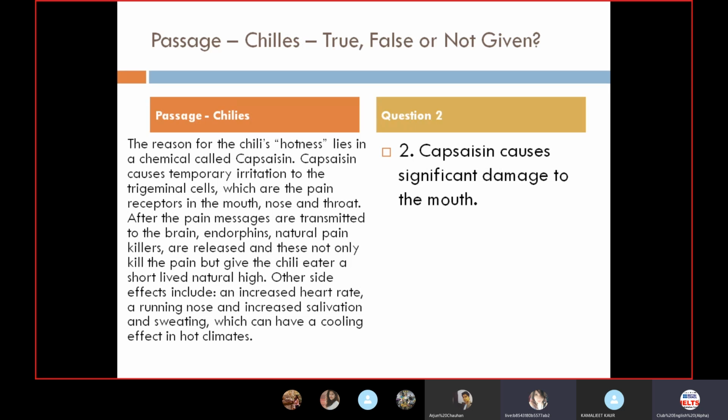We have a question here. So now we are going to answer: capsaicin causes significant damage to the mouth. So whether it is true, false or not given, we'll be similarly trying to find out each and every word which would have either similar or dissimilar meaning in the question or passage which is given. So give it a try, please.